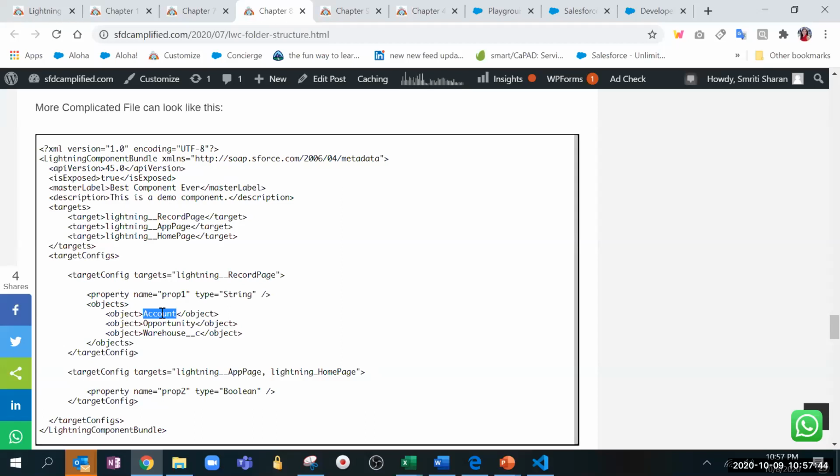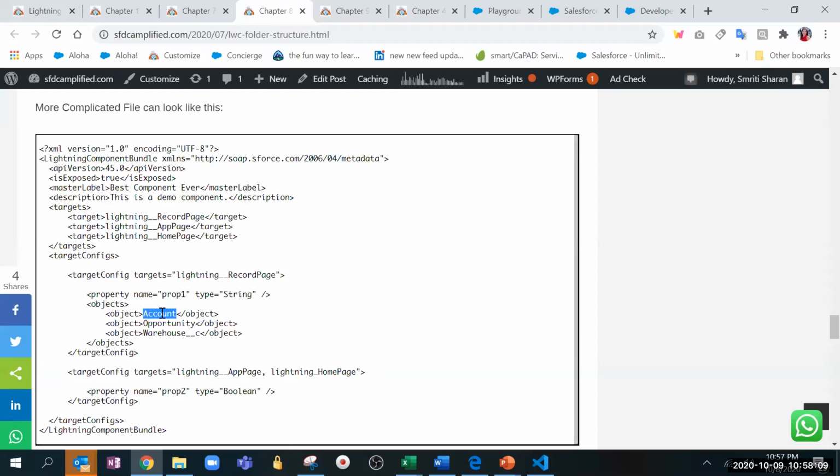We are making it visible on the account record page so that we can drag and drop, right? So this component is now visible on the account record page to drag and drop to use it. Correct, Smriti? Who asked it? Priyanka.